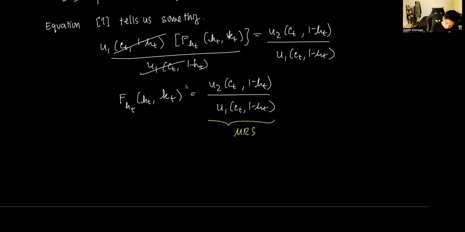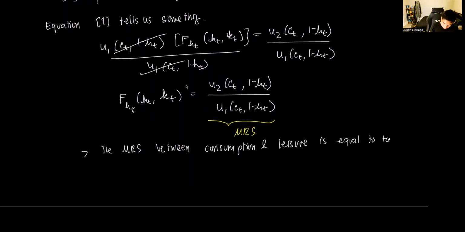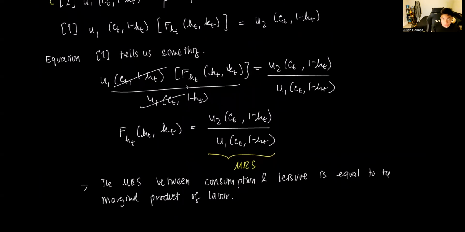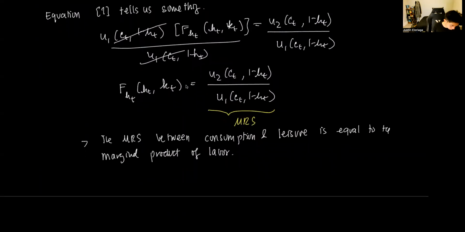So equation 1 tells us that the MRS between consumption and leisure, right, is equal to the marginal product of labor. So this is a key point that this equation 1 is telling us, at least in this model, right? So we have that there.